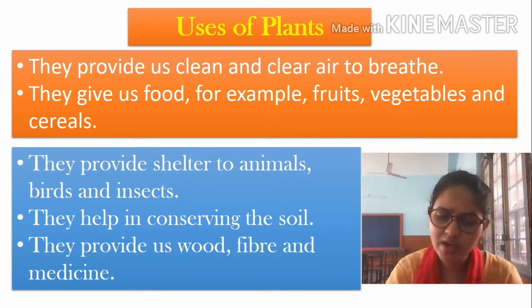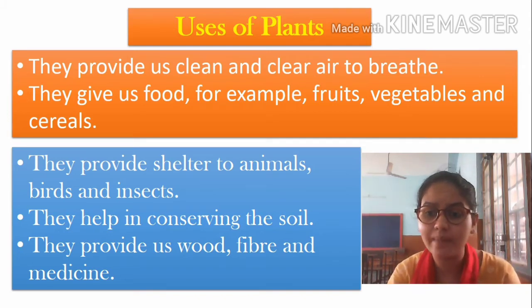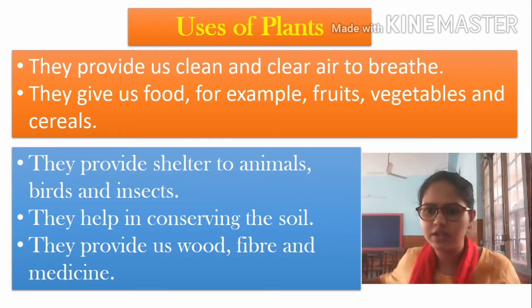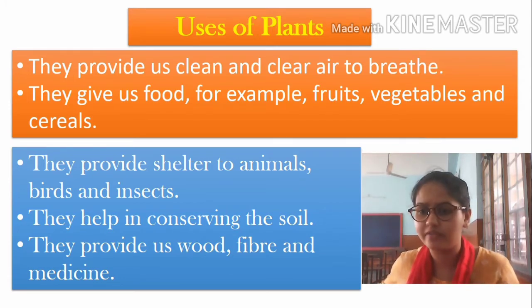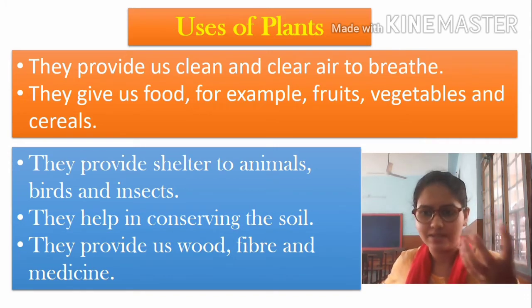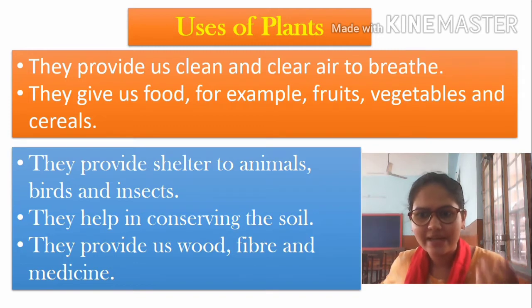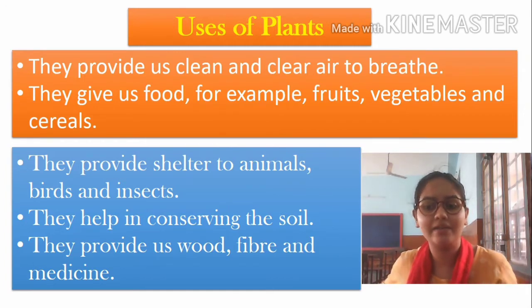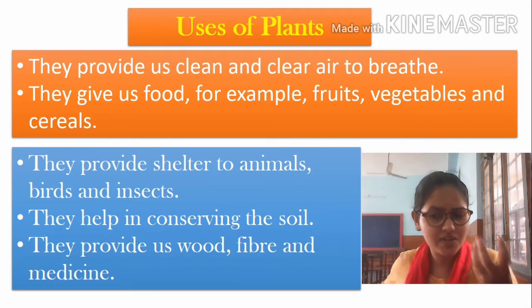Now that we have learned the uses of plants, we will learn what kind of special trees we have in this world. As we are sharing our world with the animals, the trees, and everything, we should know about them, which one is special and what kind of specialty they have. As we can say, the bear is different from the giraffe. These are animals, but they are different. The tiger is different, the lion is different. These kinds of things we have to learn, and every plant has a specialty, a special feature.